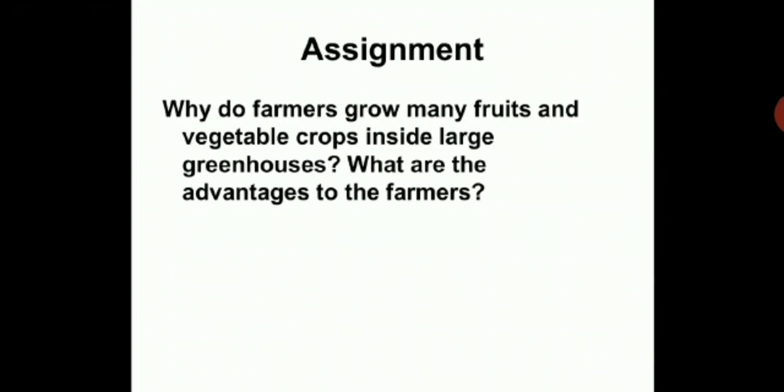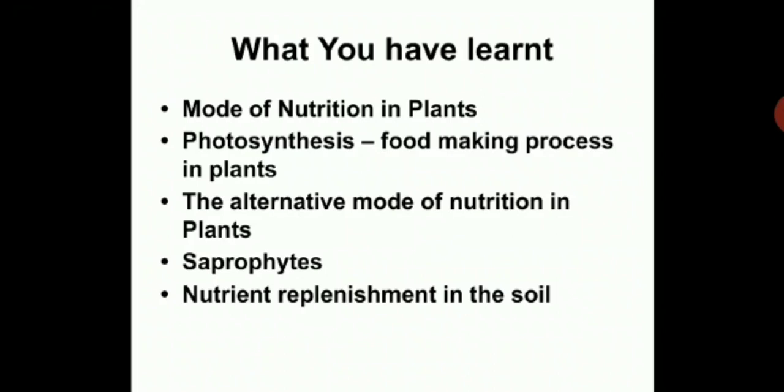We will continue with the revision session, children. What we have learned in this chapter: mode of nutrition in plants. Then you have learned photosynthesis, the food making process in plants. You have seen the alternative mode of nutrition in plants. If some plants can't prepare their food, like insectivorous plants, you have seen the pitcher plant. They depend on insects. They eat insects. Such plants where the green pigment chlorophyll is missing depend on some other alternative methods, the alternative mode of nutrition.